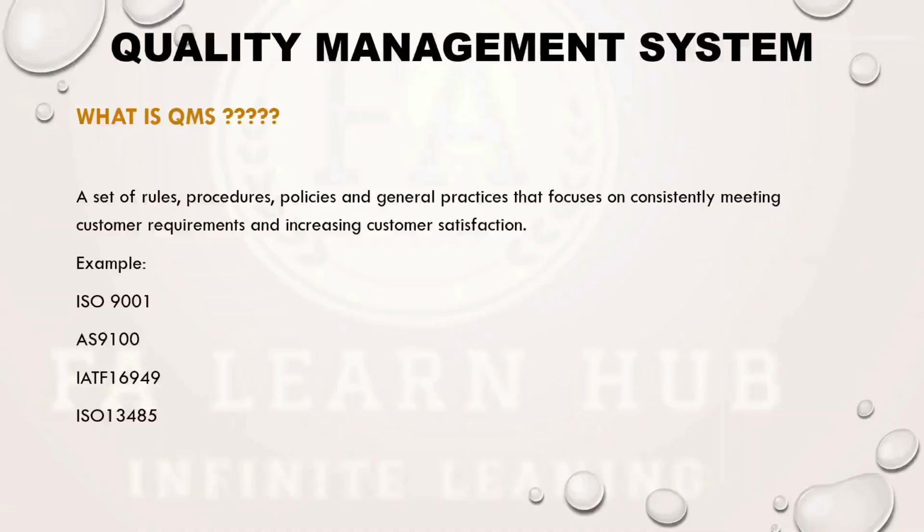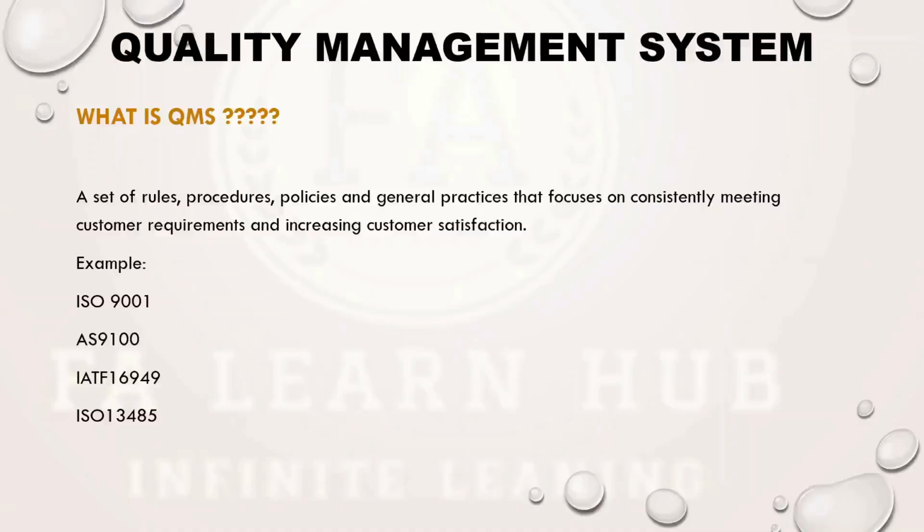So there are multiple quality management systems available, like ISO 9001:2015. That's one of the widely used quality management systems. Any organization can adopt ISO 9001 irrespective of their specialization or number of employees. So that is a general quality management system which is applicable for any organization.